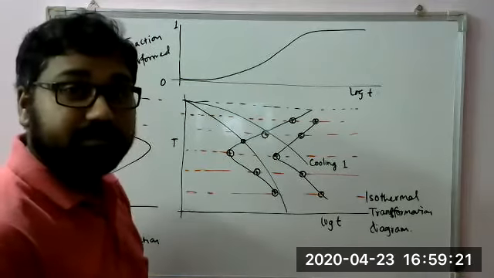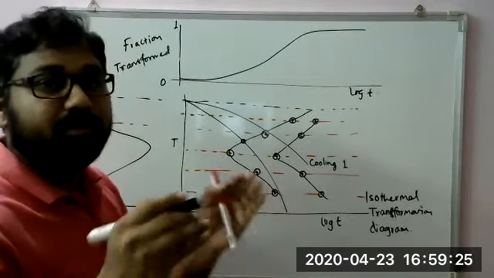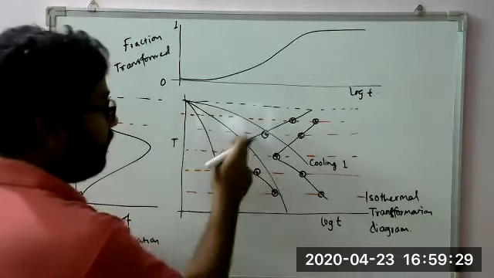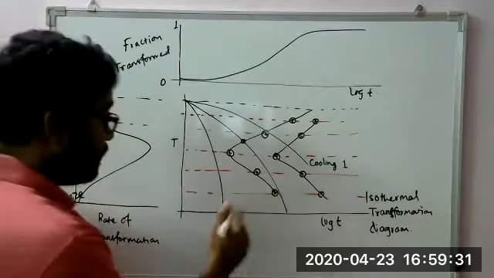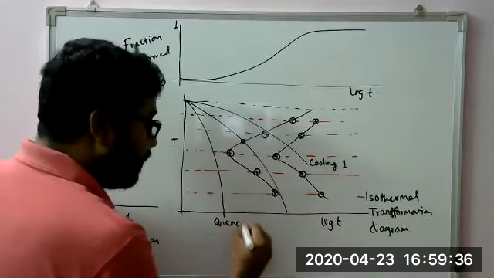If we quench it, all of a sudden we put it in oil or we put it in water, then we tend to avoid this nose. So this is our quenching.